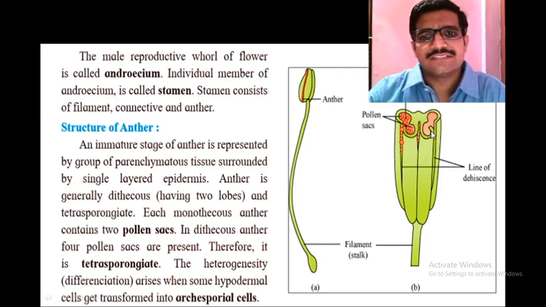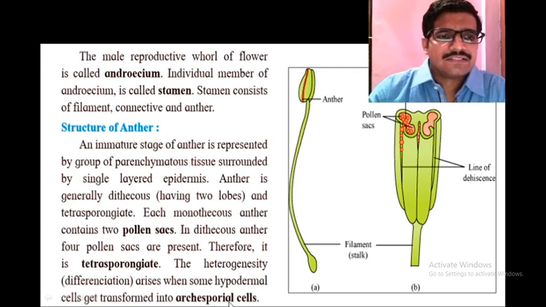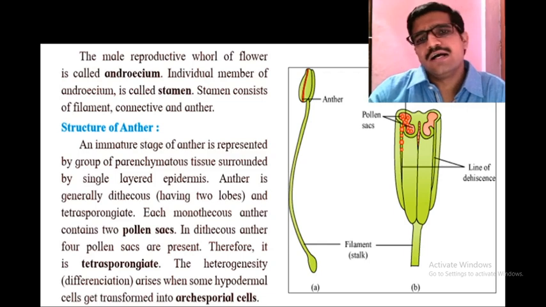In monothecous, it is bisporangiate. The heterogeneity, that is differentiation, arises when some hypodermal cells get transformed into archesporial cells. So in this anther, differentiation occurs when the hypodermal cell is converted into archesporial cell.